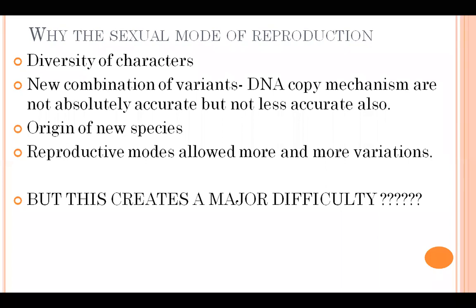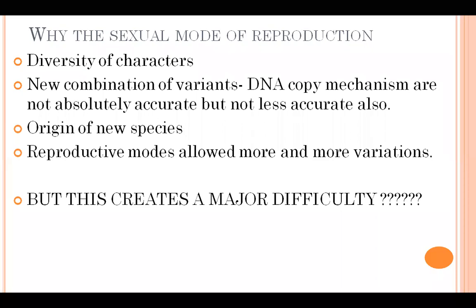Then new combination of variants. So in your book on page 133, why the sexual mode of reproduction, in the very first paragraph they have told the importance of variation. What have they said? That the creation of 2 new cells from one involves copying of the DNA, as I told you, first of all DNA is copied. Then DNA copying mechanism cannot be absolutely accurate. I told you it is not accurate. There can be errors and these errors can lead to variation.